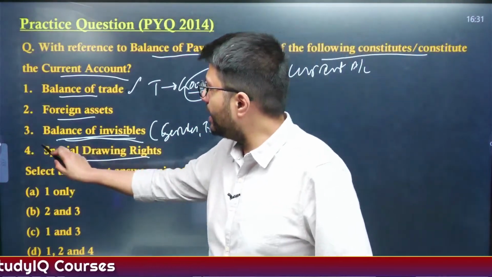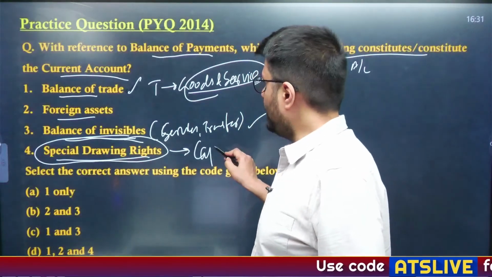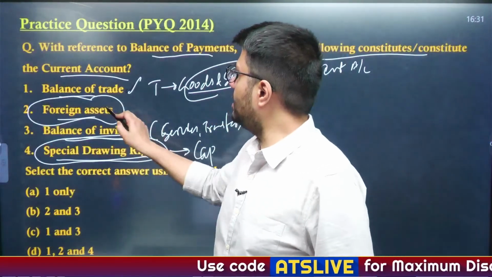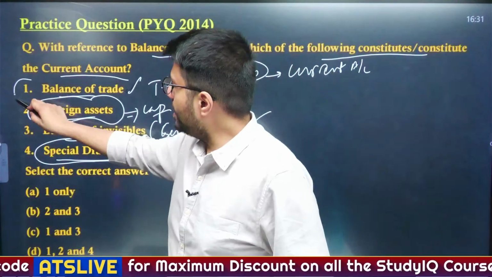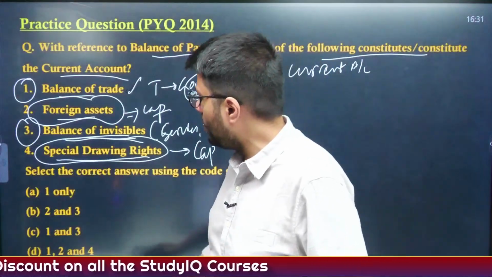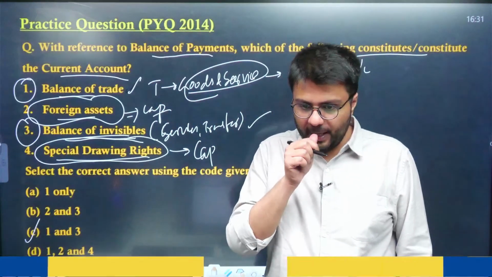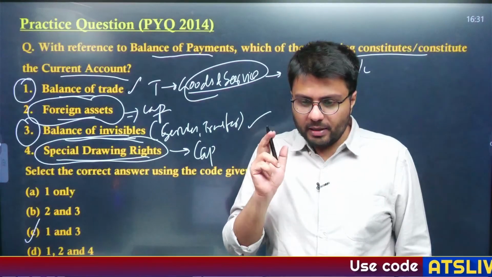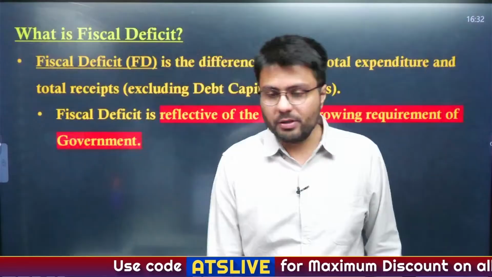Similarly, special drawing rights are a part of your capital account, and similarly foreign assets are part of the capital account. So from our question's perspective, the first and third are part of the current account, hence option C is the right answer. Achal, good evening. Sarang, Shushmita, Yashi, all of you are right. Option C is the right answer.